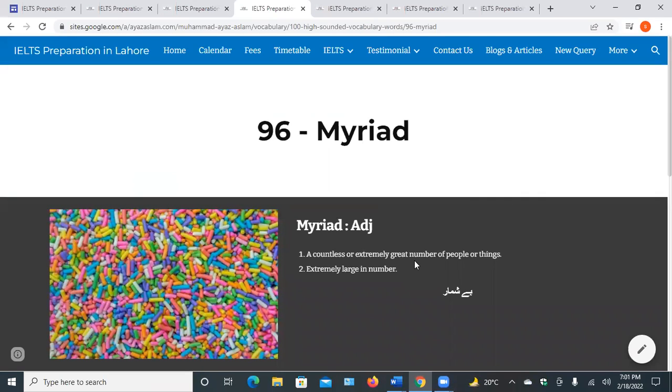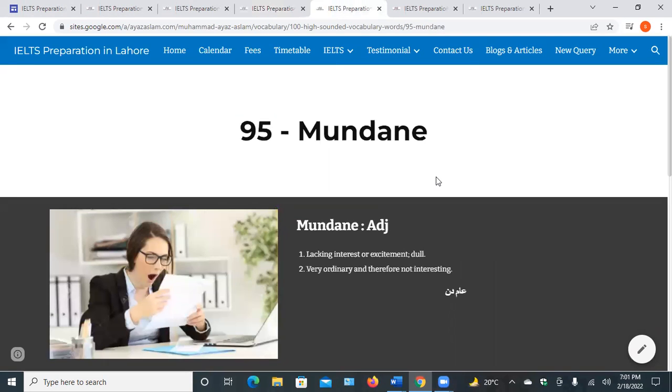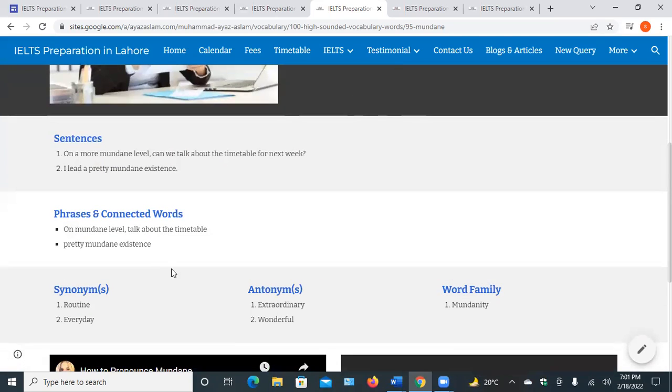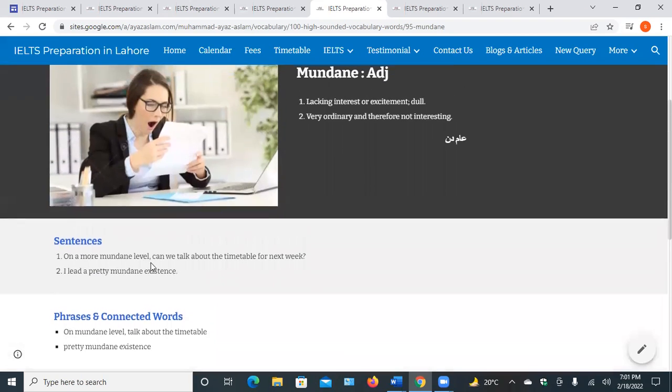The next word was mitigate. Alleviate something, reduce. Mitigate the tension, reduce tension, alleviate, then we use this word mitigate. The third word was mundane. It is also an adjective. Mundane means monotonous, undesirable, uninteresting, unexciting thing. When you feel bored by performing a daily task, routine work, then we use mundane: mundane existence.